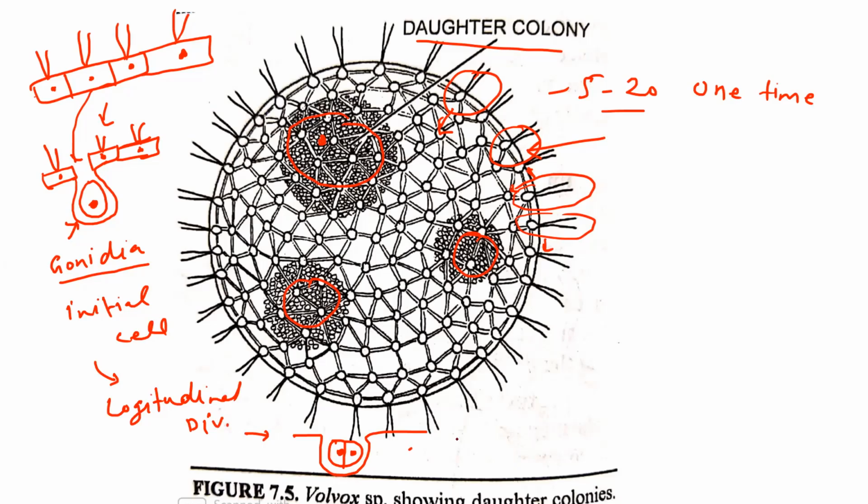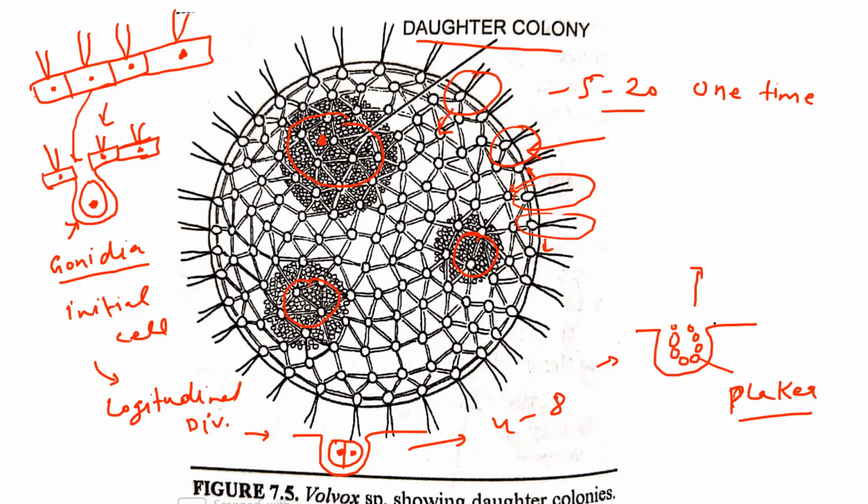After the two cells, the next division forms four cells, and then 4 to 8 cells, and the 8 cells are arranged in an 8-cell structure. So I draw here the 8-cell structure like that: 1, 2, 3, 4, 5, 6, 7, 8. So the 8-cell structure here is known as plakea. The 8-cell stage formed during the asexual reproduction of Volvox is known as plakea.